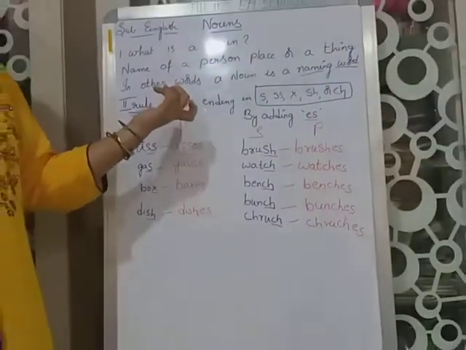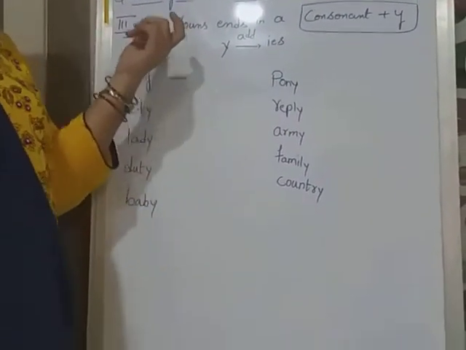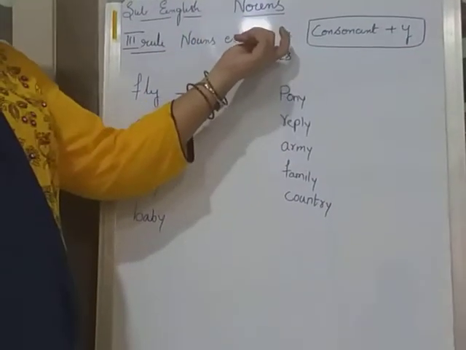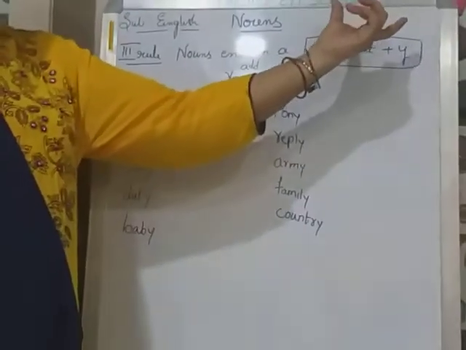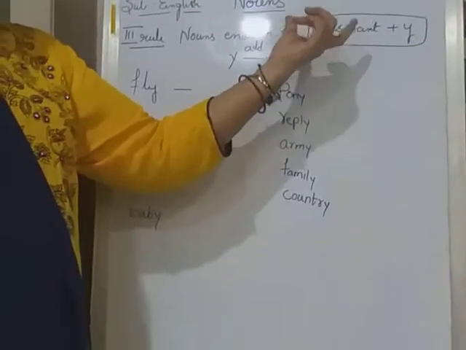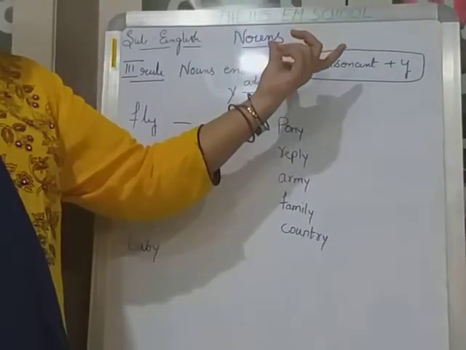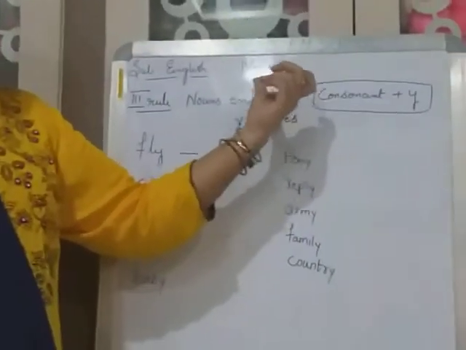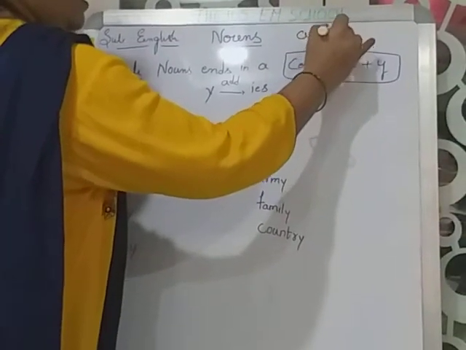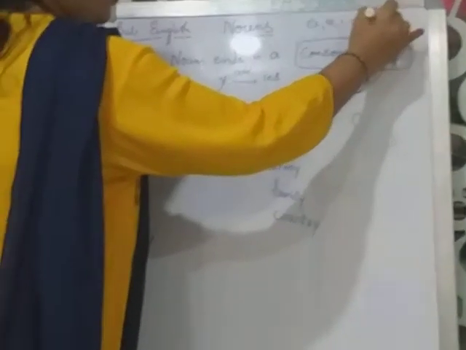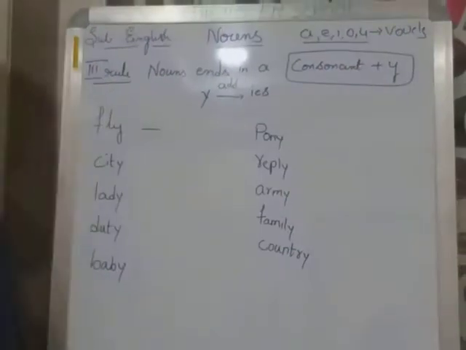Okay children, we'll go to the third rule. See the third rule, children. Nouns ending in a consonant plus y. What are consonants? What are vowels? A, E, I, O, U are vowels. Except these, all are consonants.